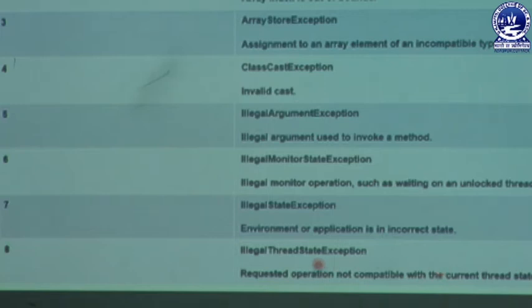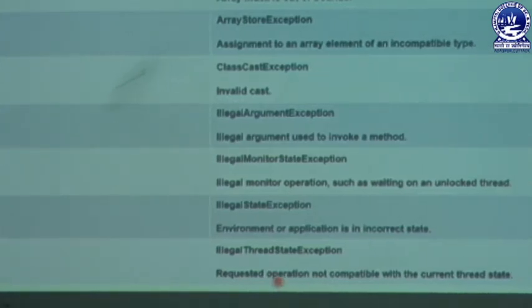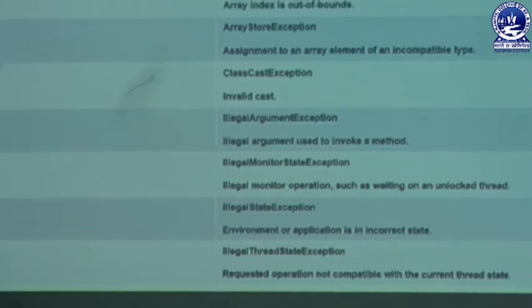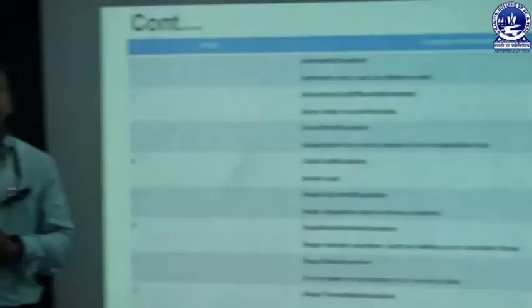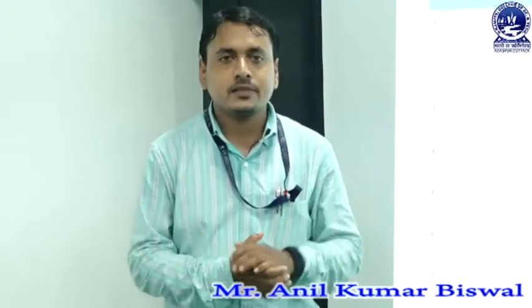Last but not least, there is the illegal thread state exception. That means in that class we are specially used when the requested operation is not compatible with the current thread state. That means whenever the user provides any type of request, a specific type of query transferred from the client side to your system, and the type of request does not match with that program, in that case we are getting this type of error message.